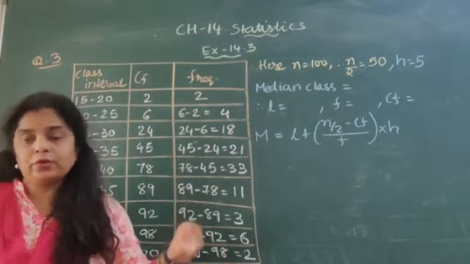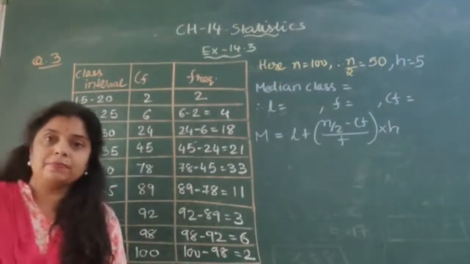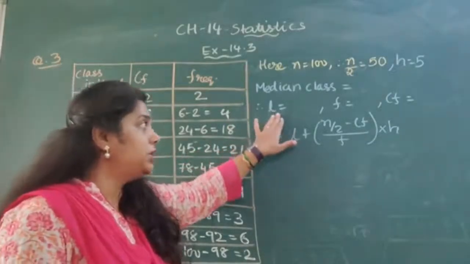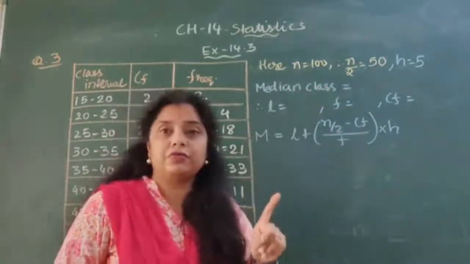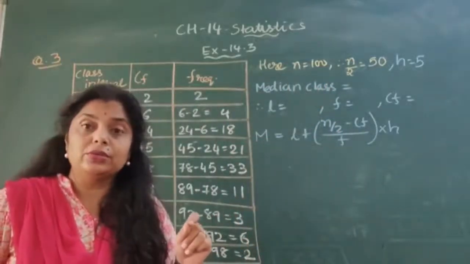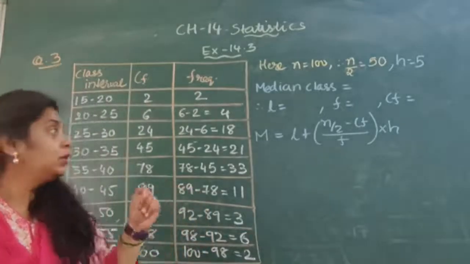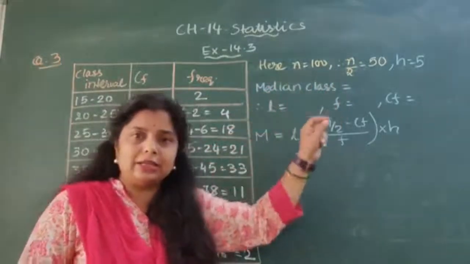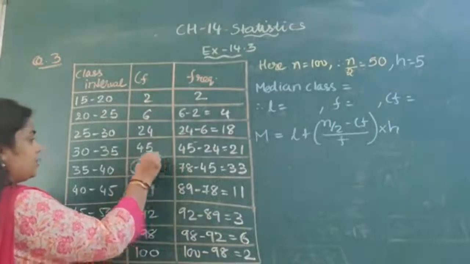Is it clear? Now once we get the frequency, we have to focus on CF, then we can find out the median class and f also. As n by 2 is 50, we need the value slightly greater than 50 but nearest to 50, and here we can see 78.